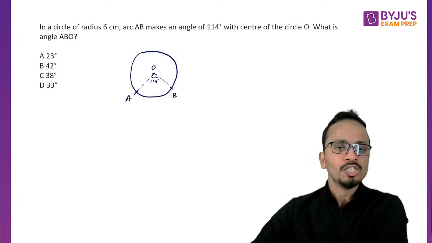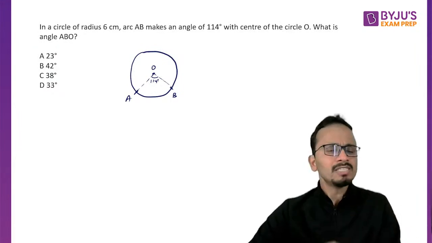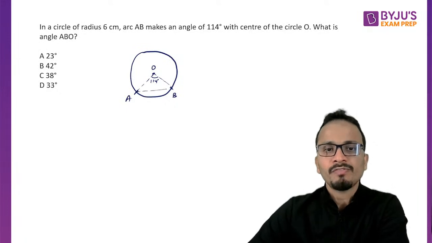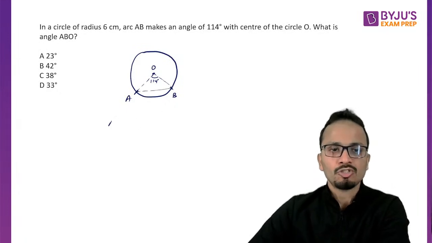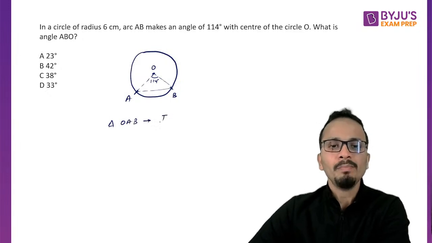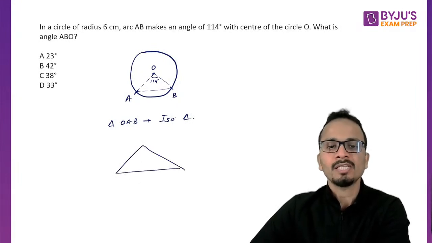Now we understand that in a circle, both these points A and B will be equidistant from the center. So if I join A and B, the triangle OAB thus formed will be an isosceles triangle. I'll extract this triangle just to make things clear.